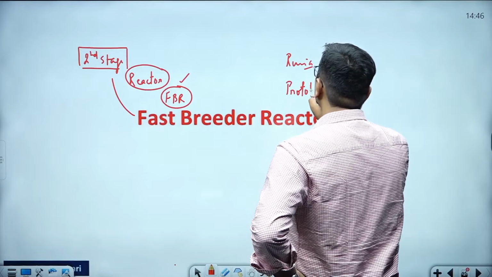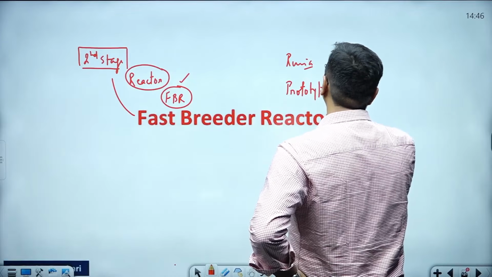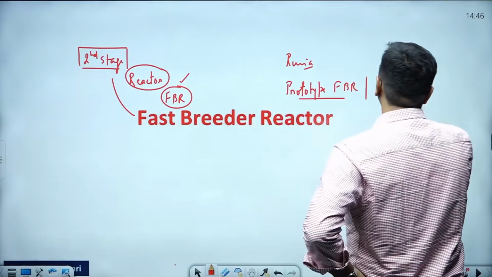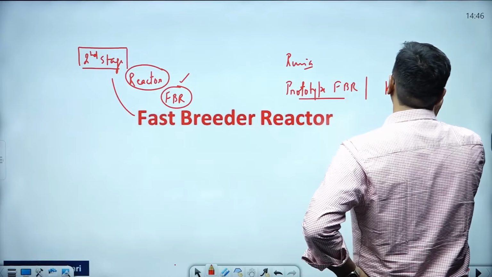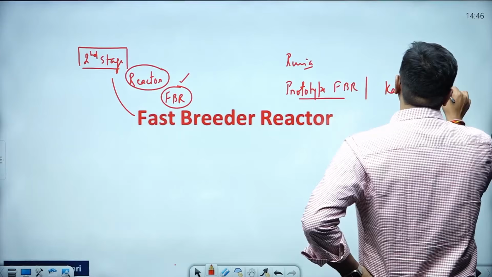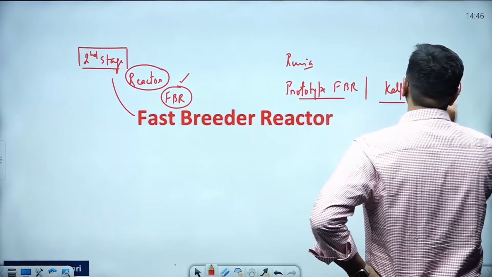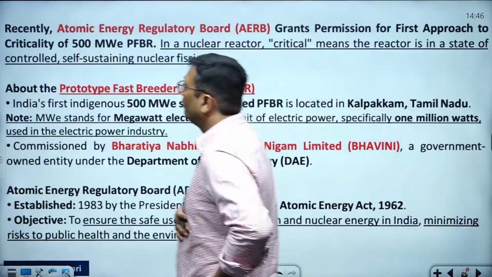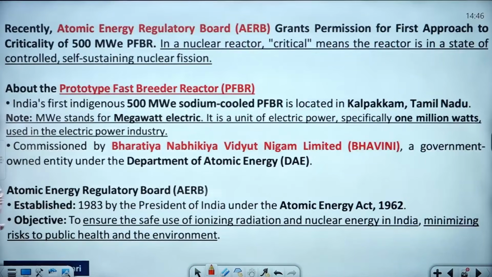India is starting a prototype fast breeder reactor, and this is going to be set up at Kalpakkam, Tamil Nadu. Okay, what is the actual concept behind it, guys?